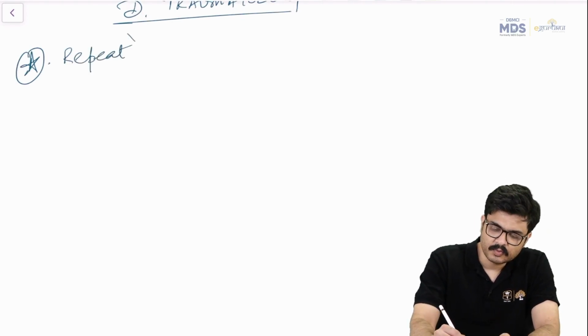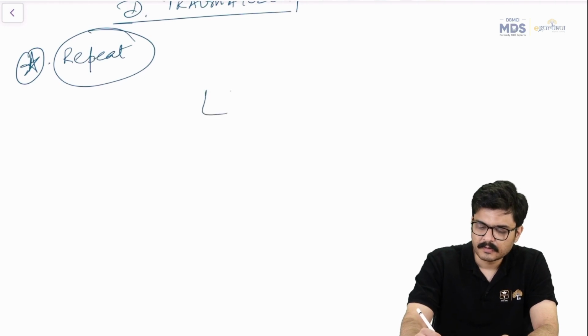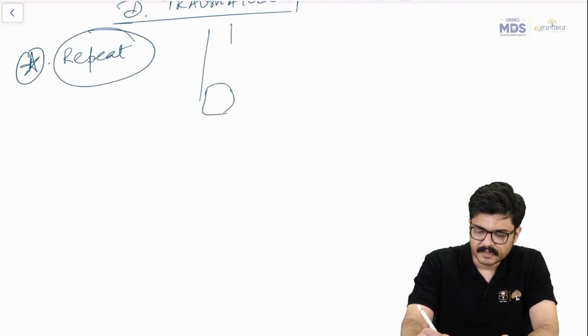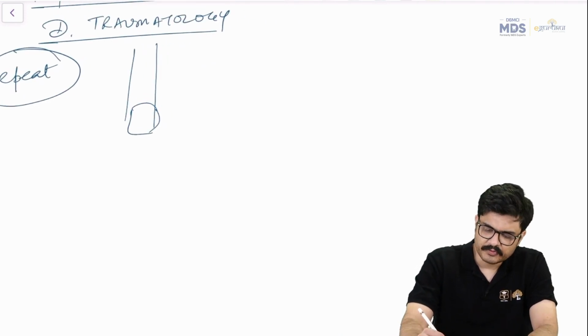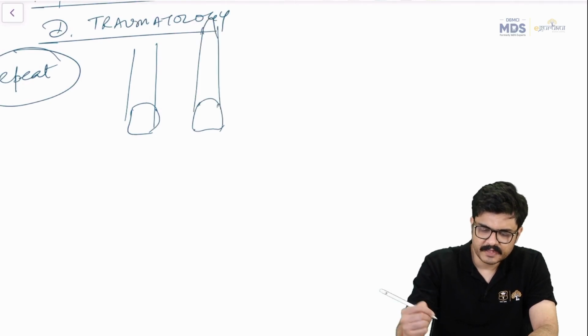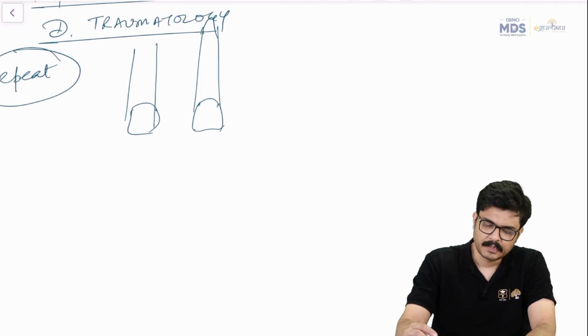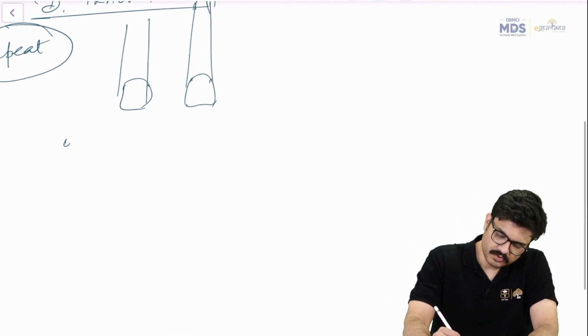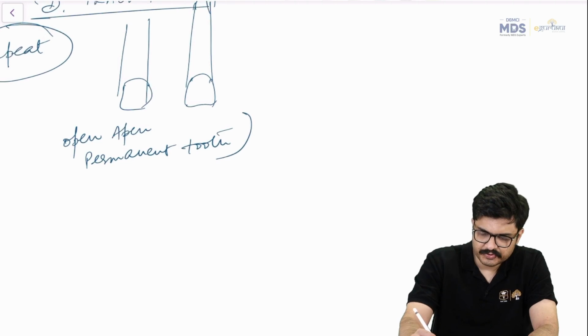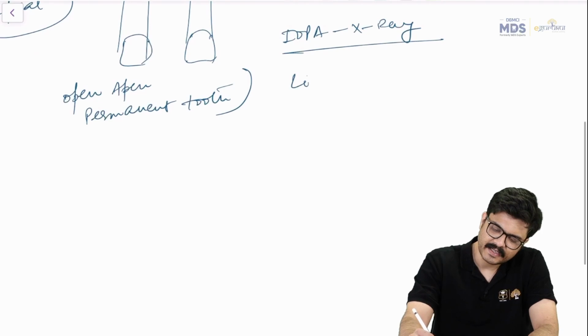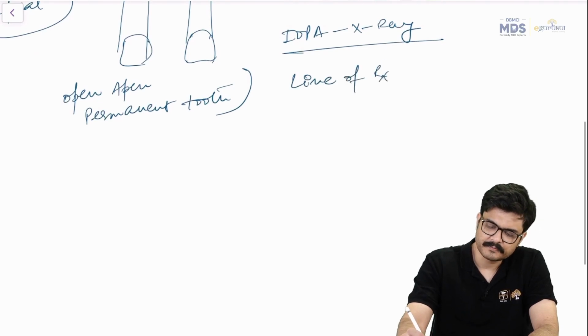Repeat question is that you get an X-ray, right, of an immature open apex tooth, say, for example, a central or a lateral. And of course, for reference, you will be having a fully mature adjacent tooth, right? Now, they would say that of course the immature or the open apex, it's a permanent tooth, open apex tooth, and simply they would show you this IOPA X-ray, and then they would ask the line of treatment, right?